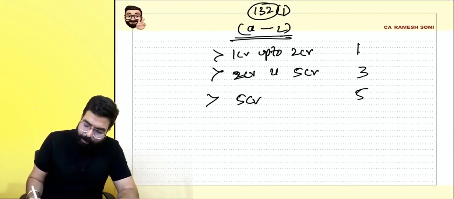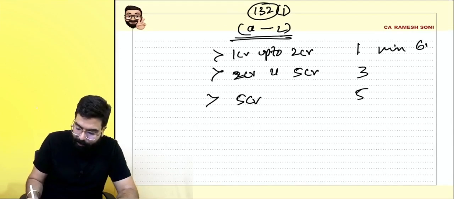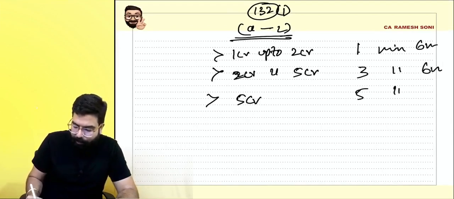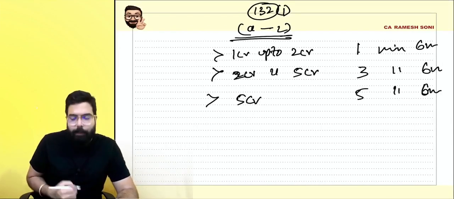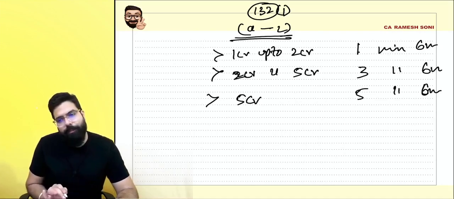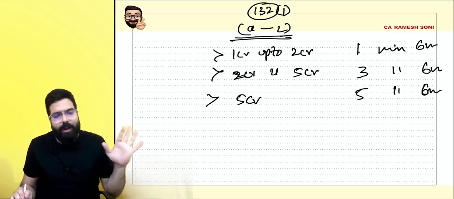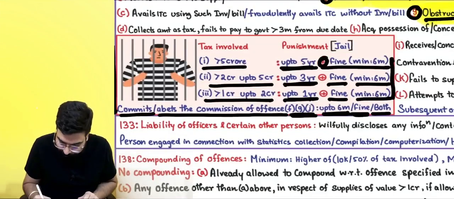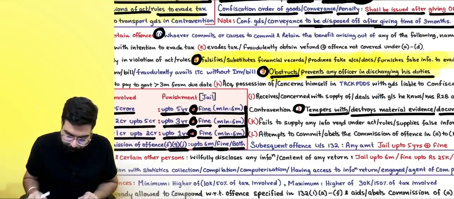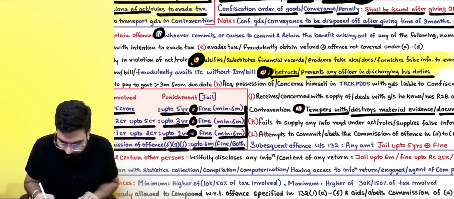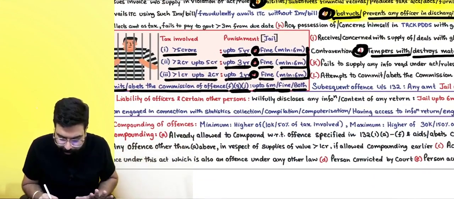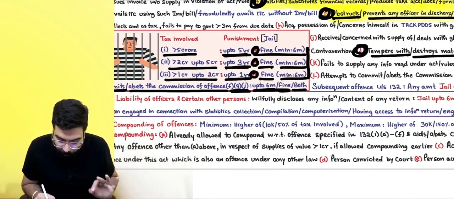Minimum is how much? Minimum is 6 months. Plus fine, so you have to pay the fine. Minimum is 6 months and fine you have to pay. Sir, if you commit the offence under F, G, J, then they have always said up to 6 months or fine or both.